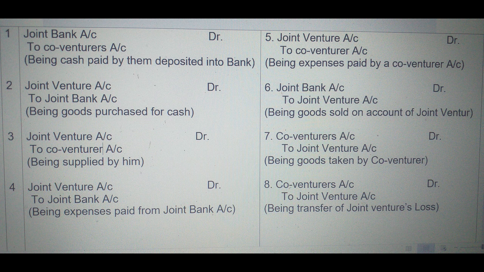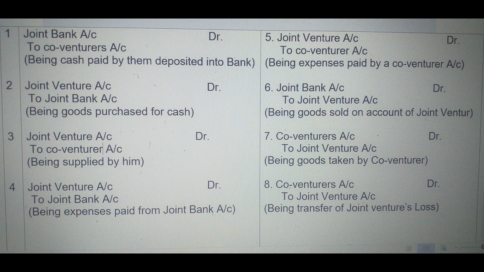Second entry is goods purchased for cash. Joint venture account debit to joint bank account. In joint venture, we will not make accounts related to assets purchase, material purchase, expenses paid, etc., as there is a temporary partnership in joint venture.